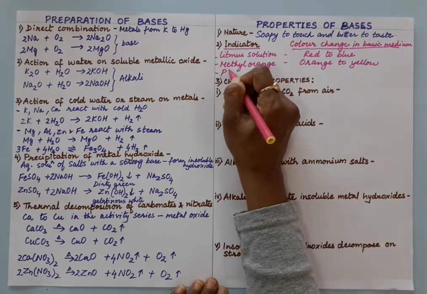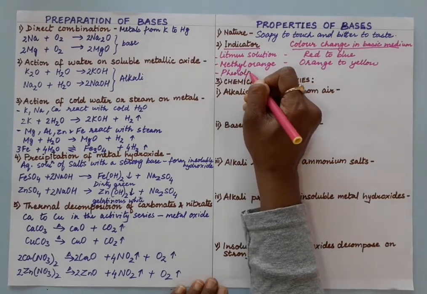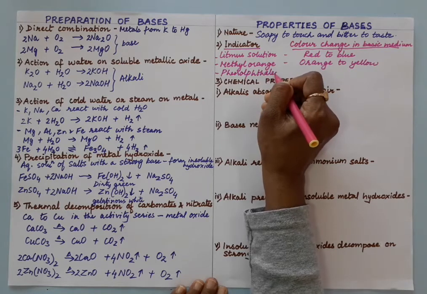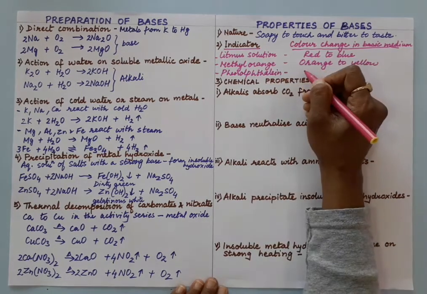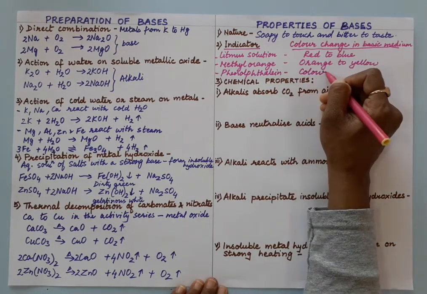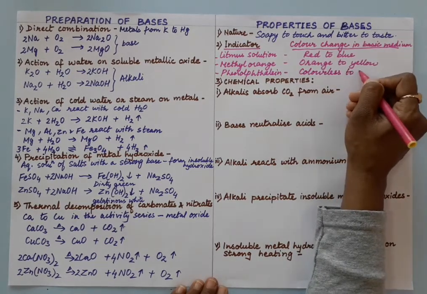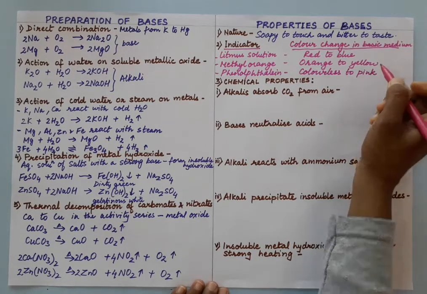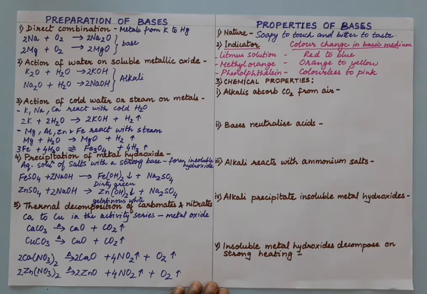And if we are using phenolphthalein, then it turns colorless to pink. So these are the indicator test, right?